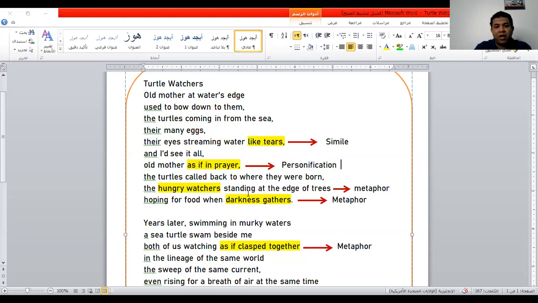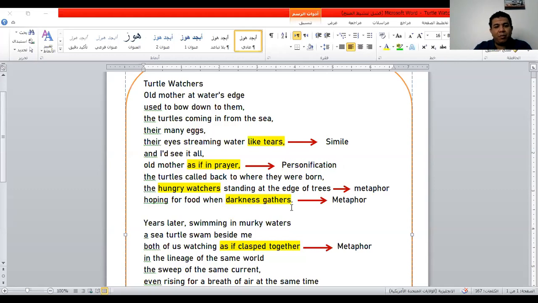This is metaphor. Standing at the edge of trees, hoping for food when darkness gathers. Here, this is another metaphor because it uses the word gathers as if darkness is a kind of blanket or something that is gathered together after the mission is over.